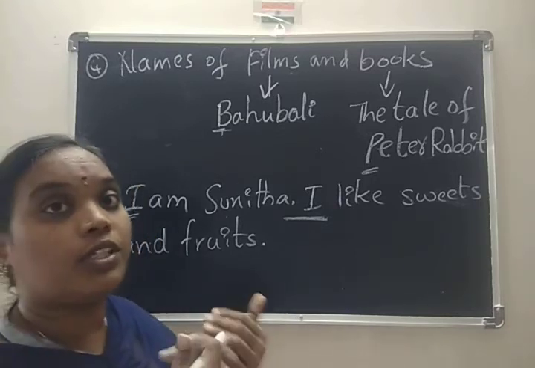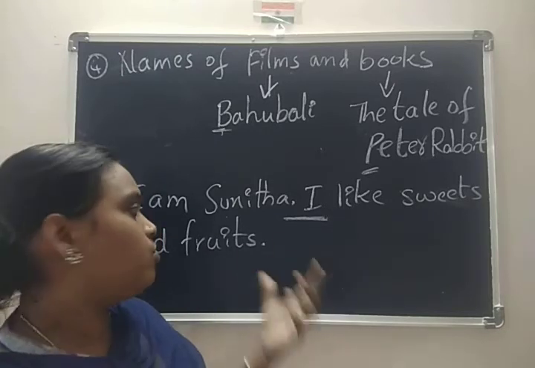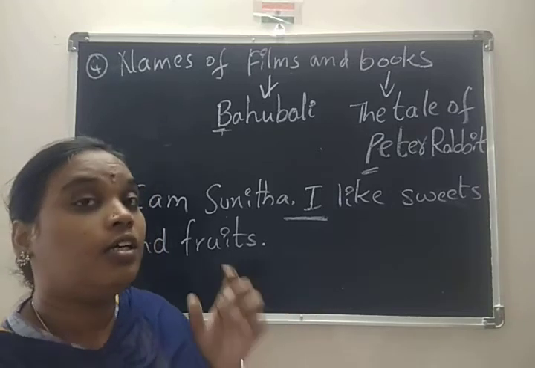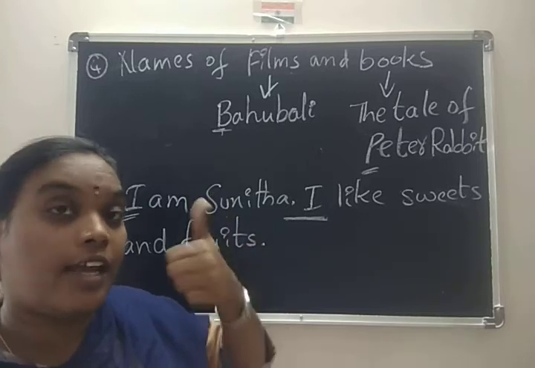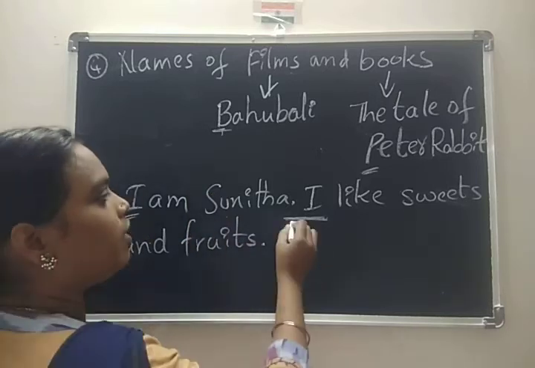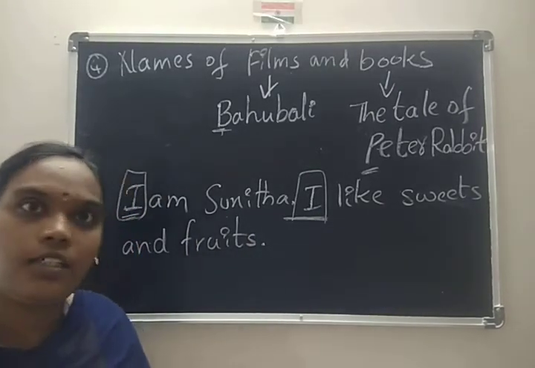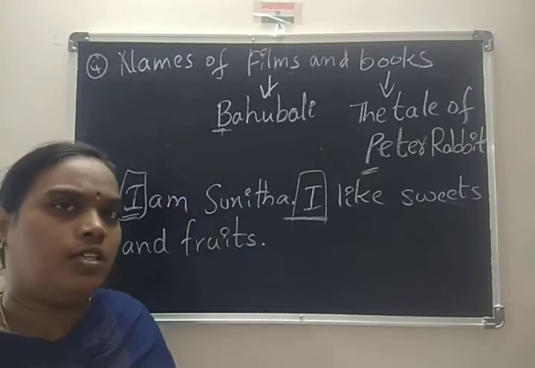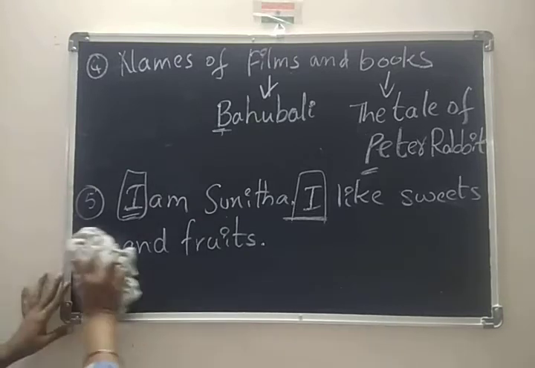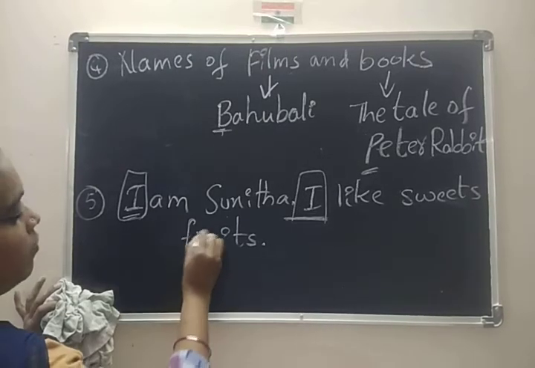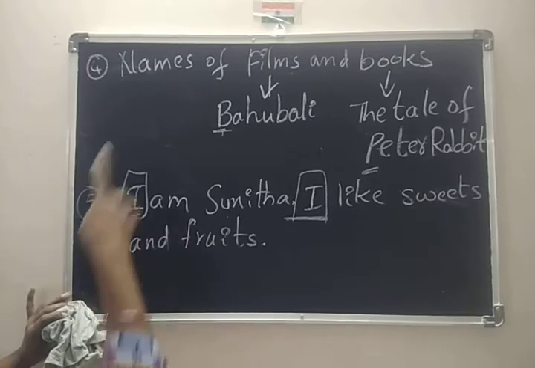Why? We are talking about I. Individually we focus on that. So I individually have the capability. So I can do everything. That's why I is always capital wherever you write it in your sentences, or whenever you are talking about anything. These are the rules of capital letters.